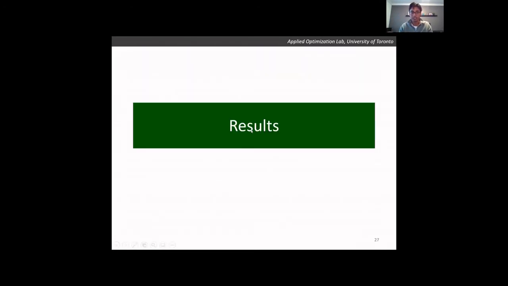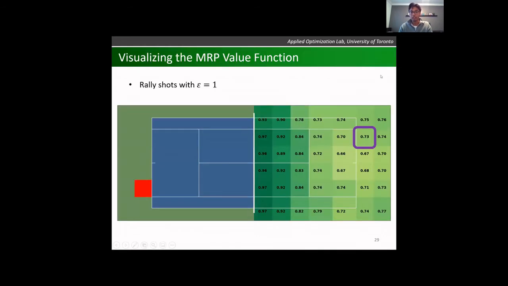So what were some of our results? Again, breaking it down by model, let's first visualize what the MRP looks like. The way to read this figure is player A is standing in the red cell, and when player B is standing in any one of these other cells, the value in it corresponds to the probability player A wins the point from that state. In this example, player A has an epsilon of 1, so perfect execution, and player B has average execution, which I will talk about later in the next slide.